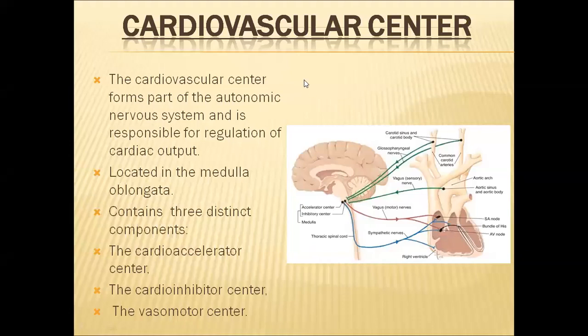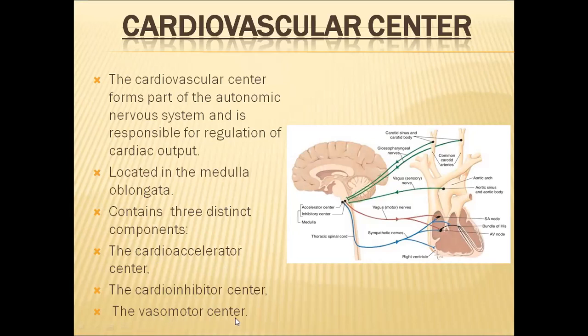To regulate the heart rate, there is a separate controlling center, like a command control center. This command control center is located in the brain, in the medulla oblongata, and this center is called the cardiovascular center. This cardiovascular center is a part of the autonomic nervous system. In this cardiovascular center, three distinct components are there. The three components are: one, cardio accelerator center; second, cardio inhibitor center; third,